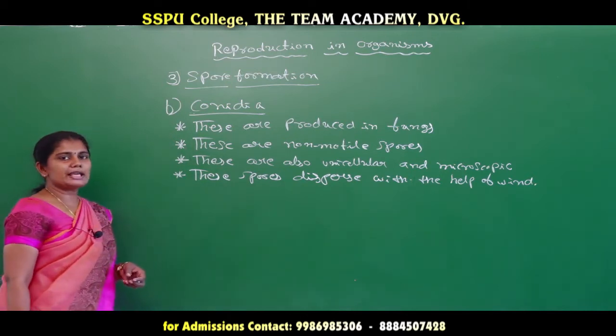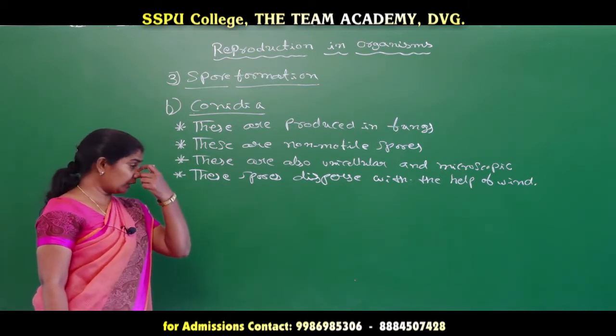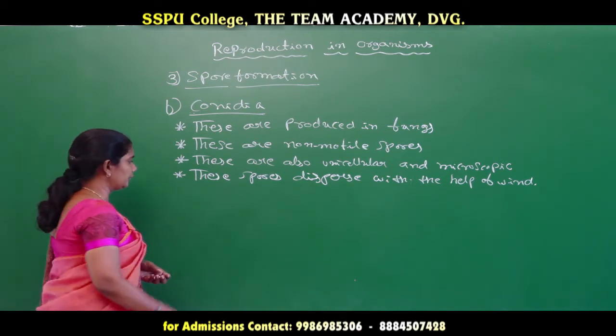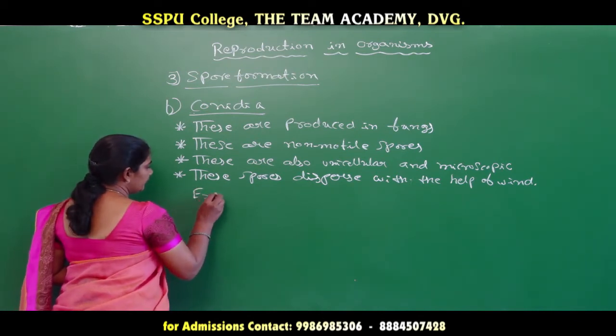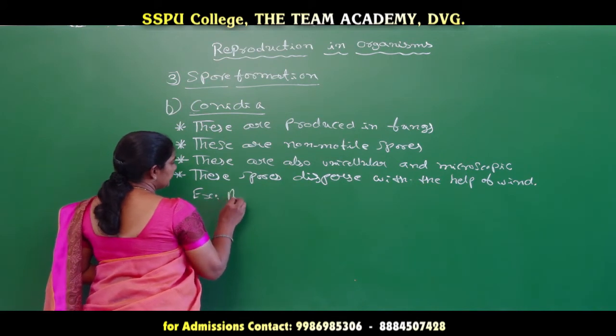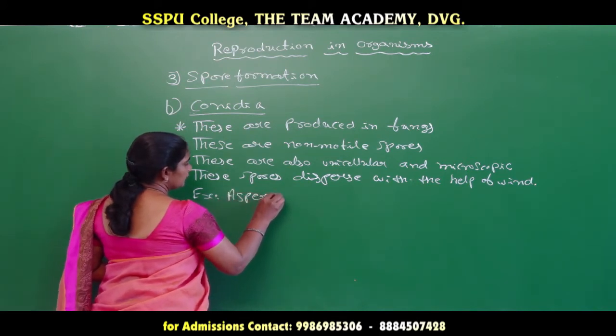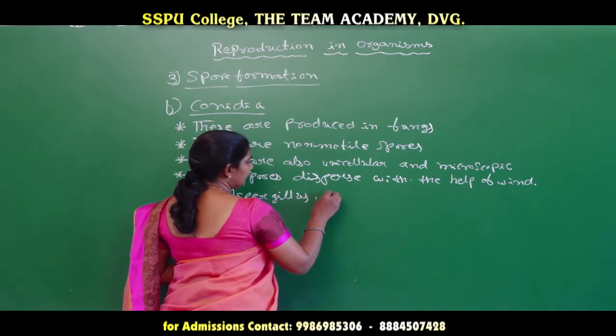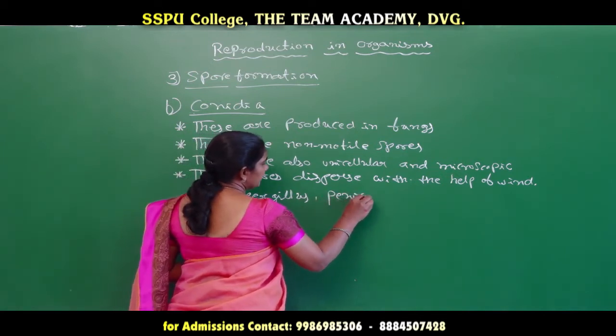Examples of organisms which produce conidia are Aspergillus and another example we can take is Penicillium.